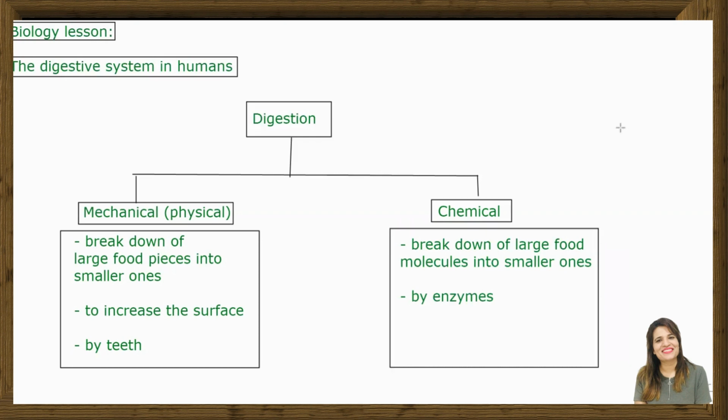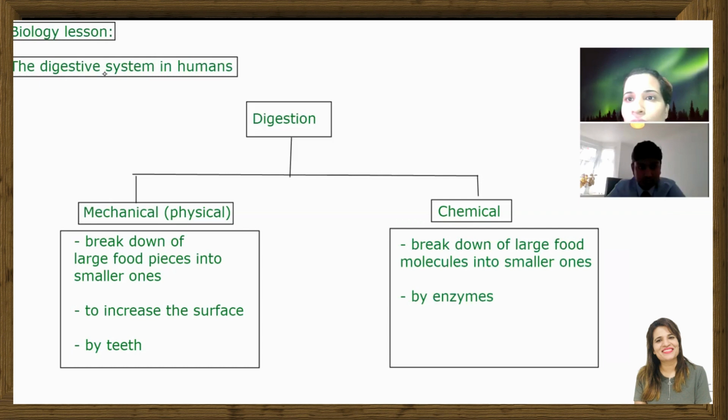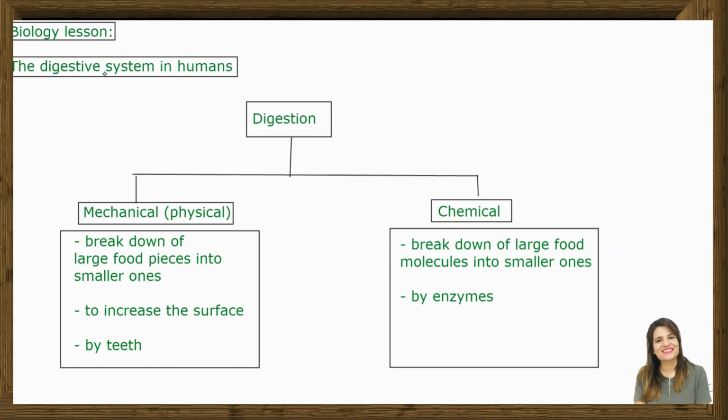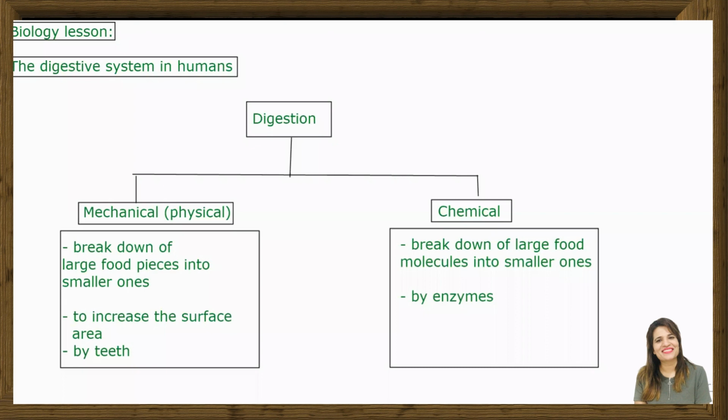Then I go further. Let me know here in the chat box. When you are adding that breakdown of large food molecules into smaller ones by the action of enzymes, for what?